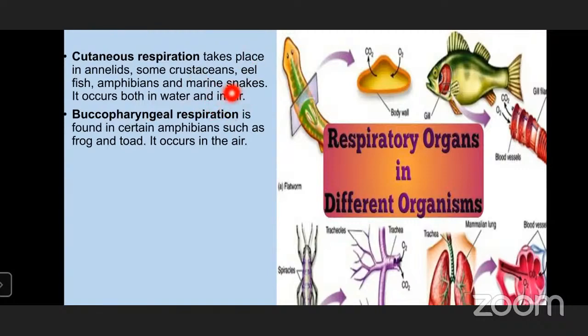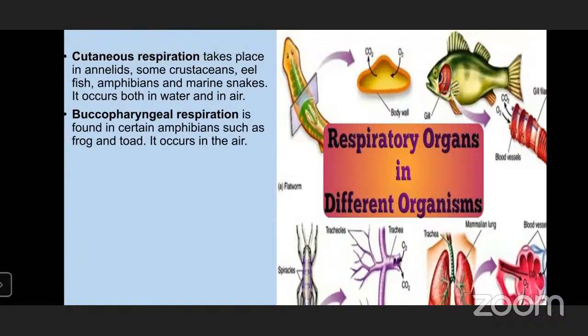When the organism is in the water, it can undergo cutaneous respiration, or when it is outside the water, in the terrestrial environment, it can also undergo cutaneous respiration. The only thing needed is moisture on the surface of the body for the exchange of gases. Clear to you?